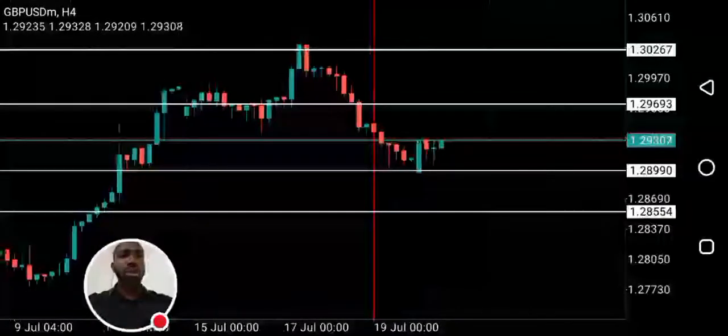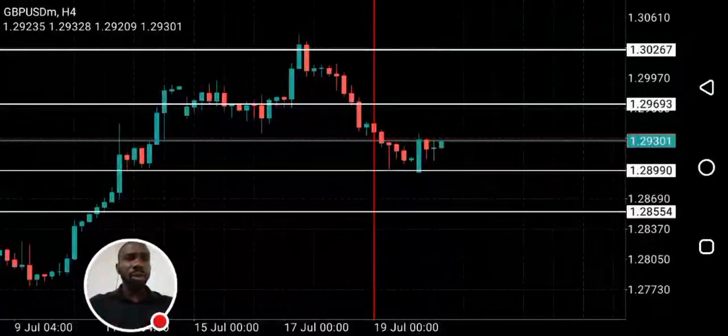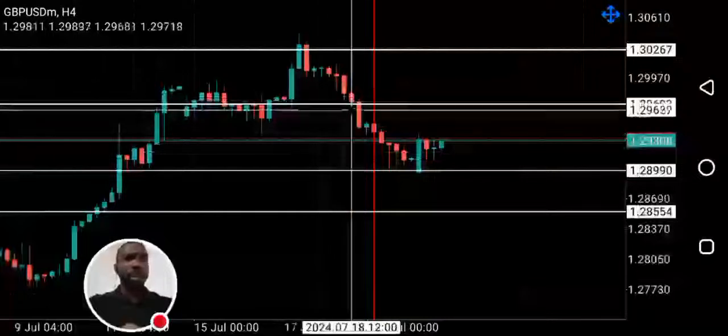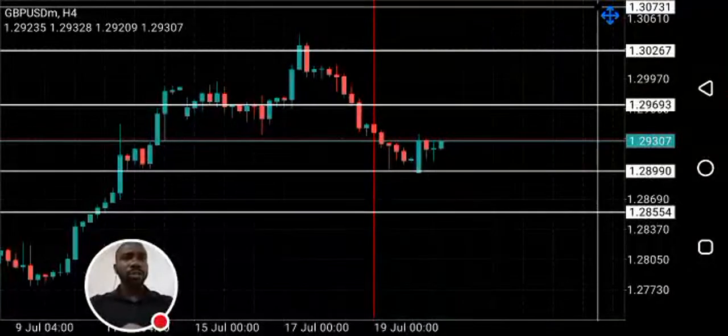So you can see on 4 hour, a fair value gap was created. Where do we have the fair value gap? The fair value gap is here. This is 4 hour. Let's go down to 15 minutes.